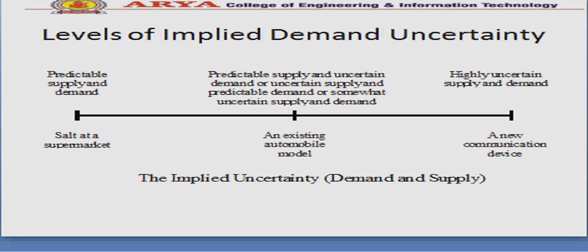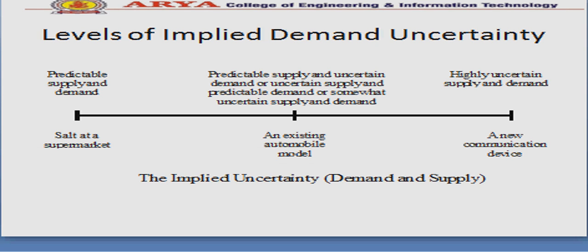Levels of implied demand uncertainty. Predictability: predict the implied uncertainty, demand and supply. You can see this bar graph, the patterns. Predictable supply and demand: you can predict at somewhat of a level, like salt in the supermarket, you can predict what the requirement is. Predictable supply and uncertain demand, or uncertain supply and predictable demand, or somewhat uncertain supply and demand. So where the problems are, uncertainty is there.